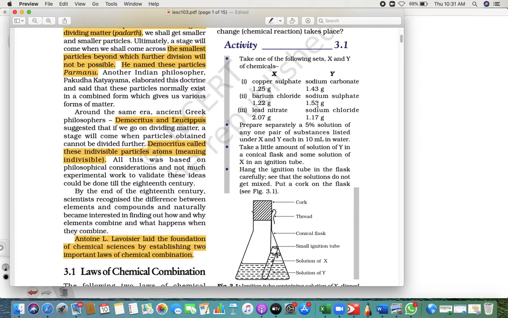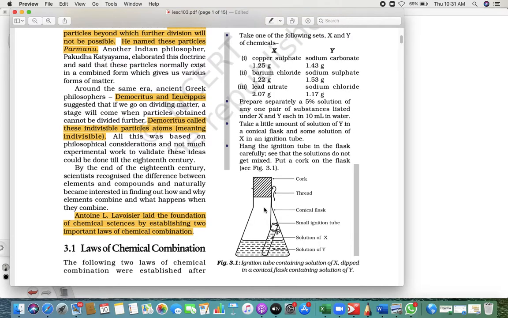Then the next thing you have to do is make solutions X and Y in 10 ml water. So you make a solution for each separately. One you put into this beaker and the other into this small ignition test tube, and you tie it with a thread and hang it tightly.